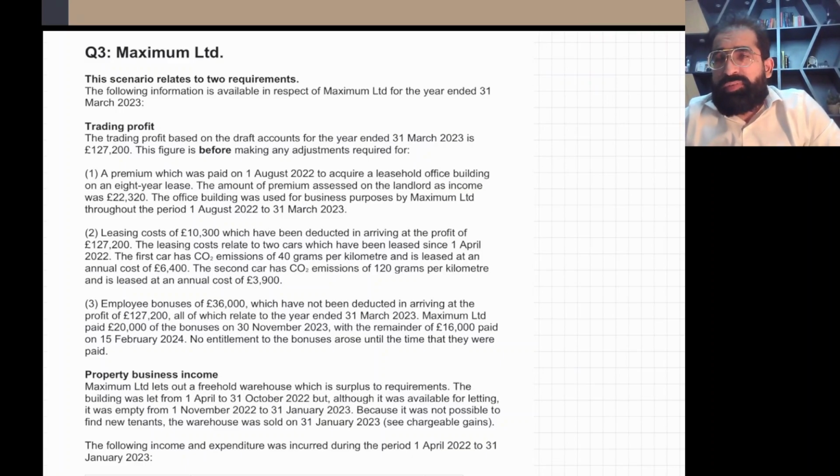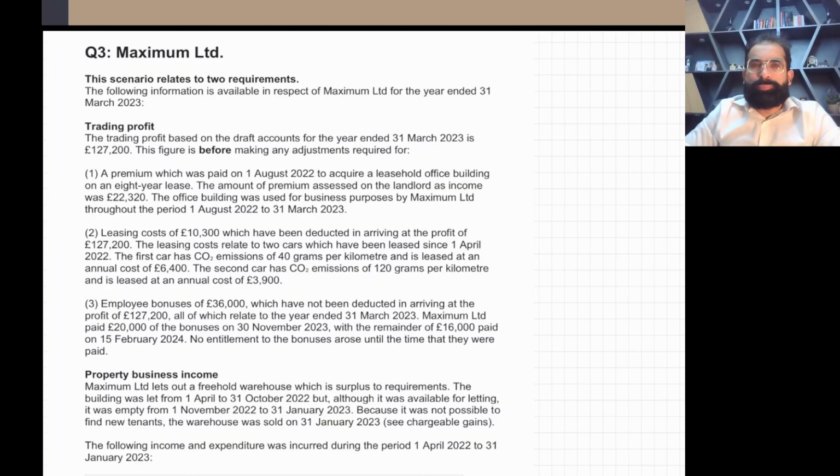There are some differences between individuals and companies. Individuals pay tax for the fiscal year, but companies pay tax for the accounting period. Don't forget this. For companies, the accounting period is very important.